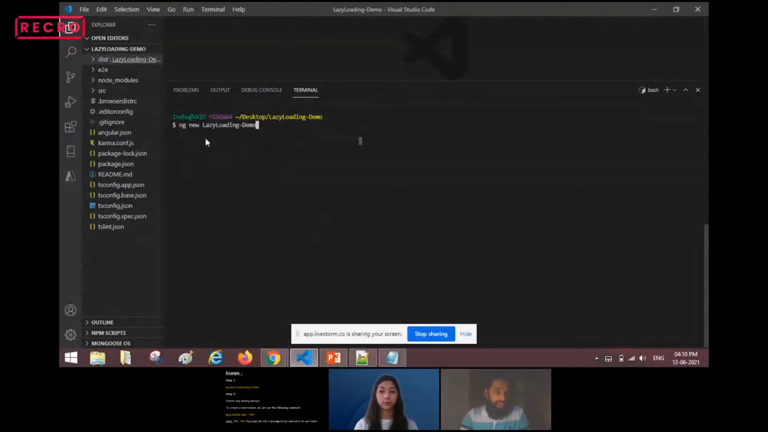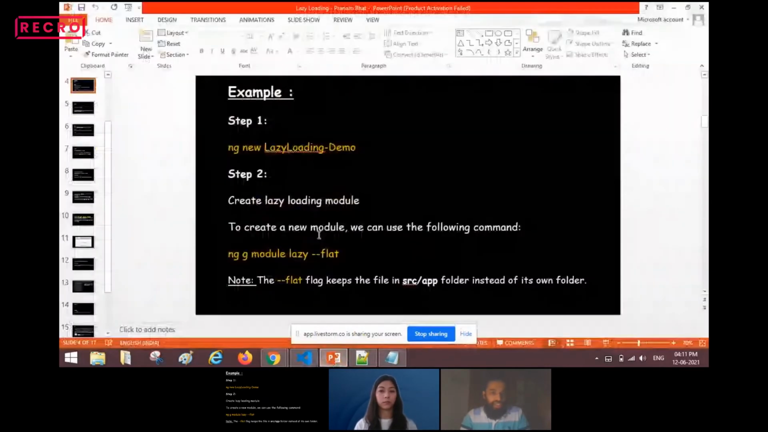Once we run this command, the project structure will look like this. We will have dist, E2E, node modules, SRC, and all these setup files. This is how the project structure looks when we execute ng new project name. Next, we will go through the second command.